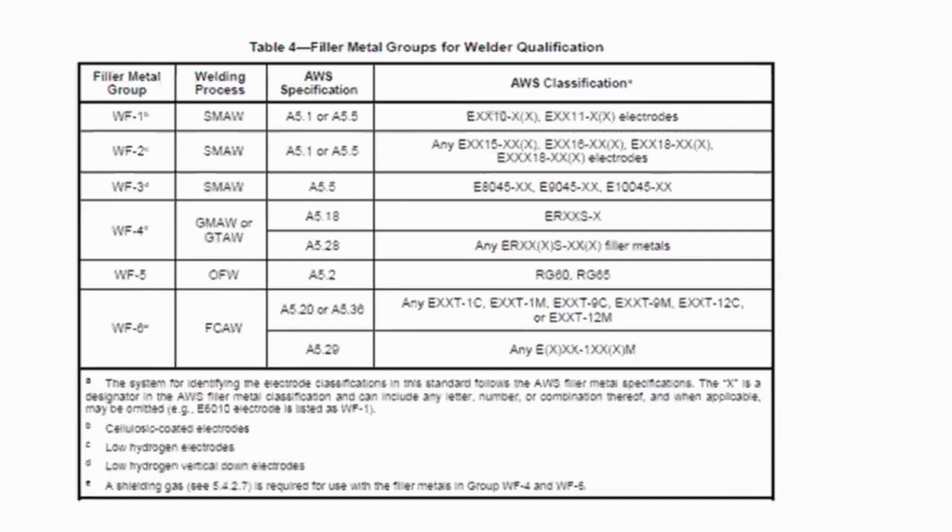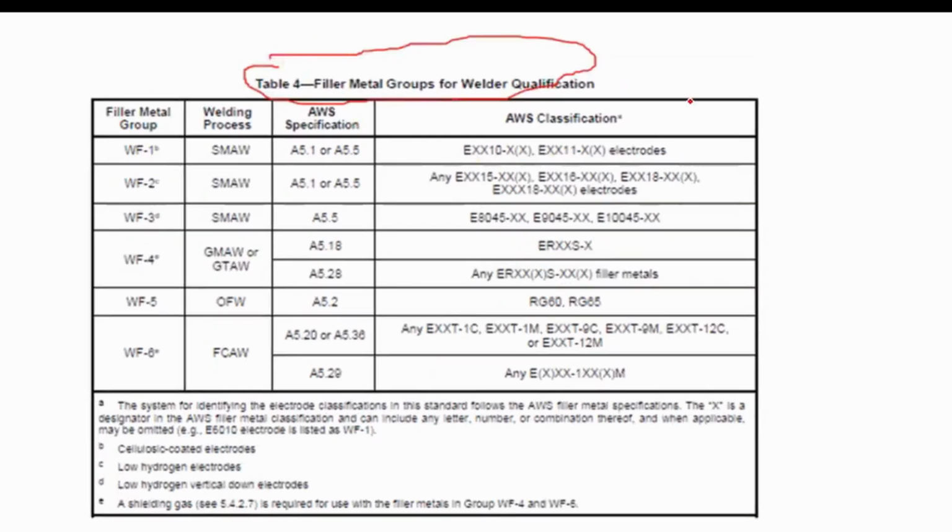Unless you memorize the AWS classification of filler metals, you will need this table to answer the question. Filler metal groups for welder qualification. Chapter 4 of the standard refers to the specification of equipment and materials for welding. It is rightfully so that the filler metal groups are indicated in this chapter.